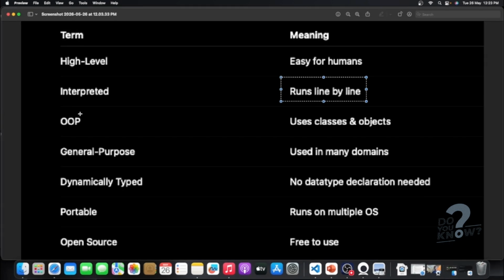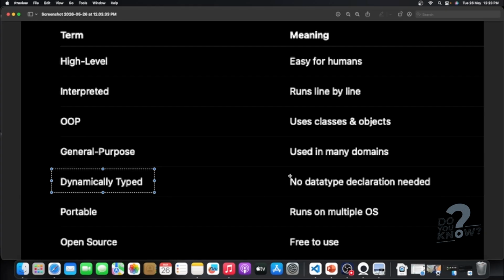And OOP means object oriented programming, meaning it creates a workflow, it creates a structure using classes and objects. What do these classes and objects mean? We'll see as we go further. Now, general purpose. General purpose means used in many domains. Any domain you can use it. That is what general purpose means.